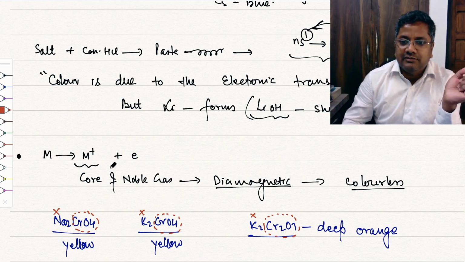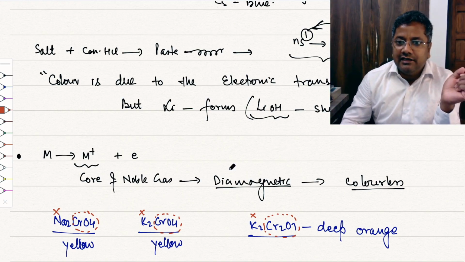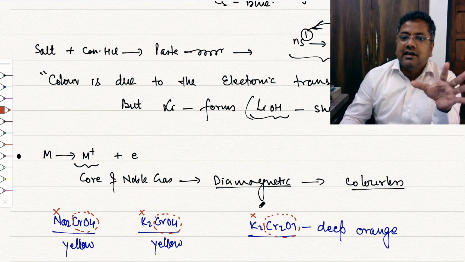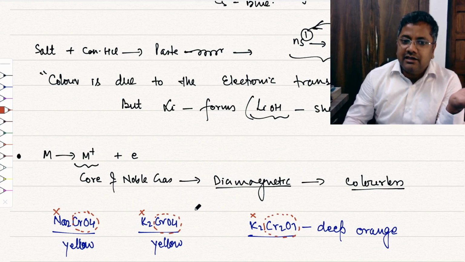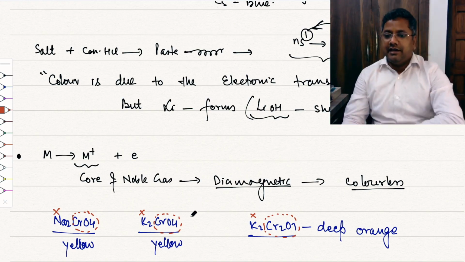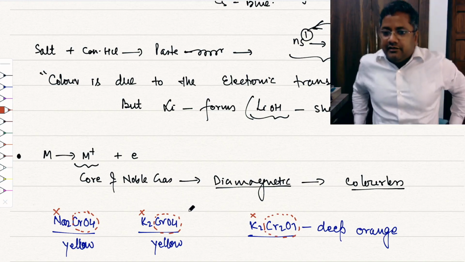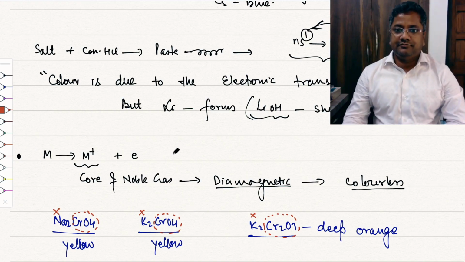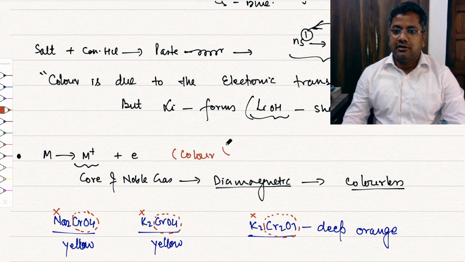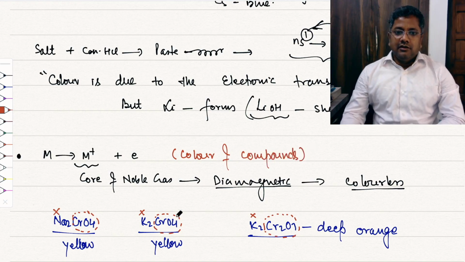The core of this ion. So the metal ion is diamagnetic and colorless, but compounds may be colored due to the anion, not due to the cation, right? So here we can say color of compounds. Okay, now